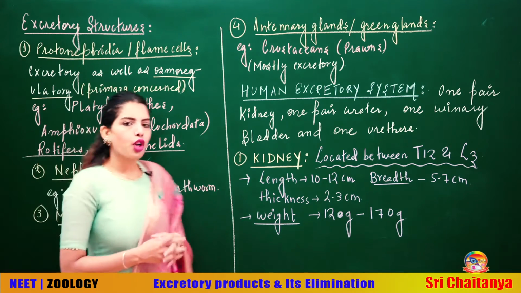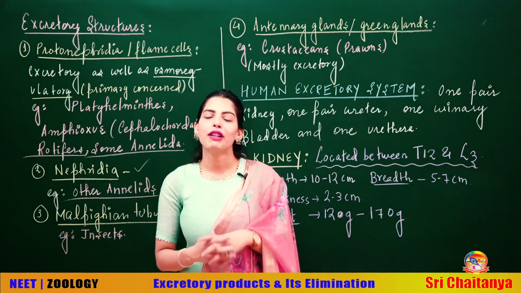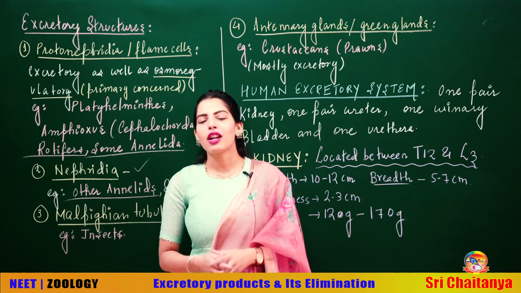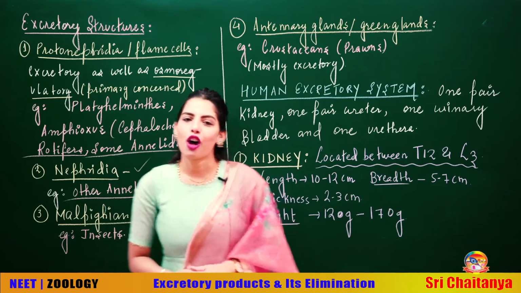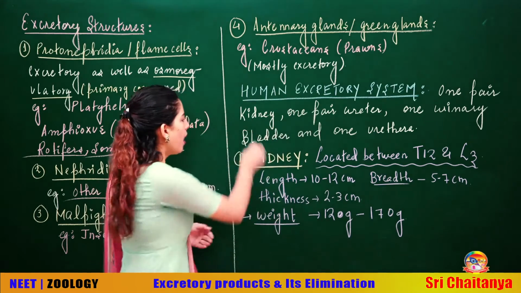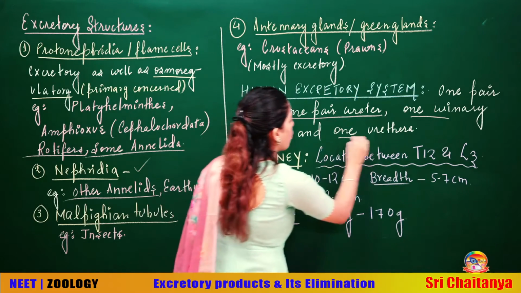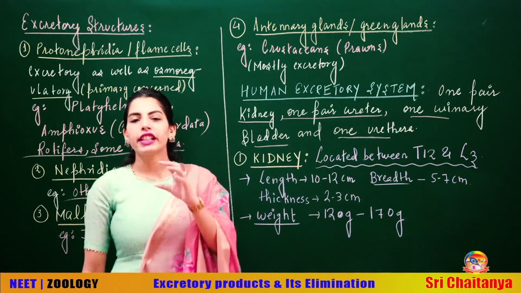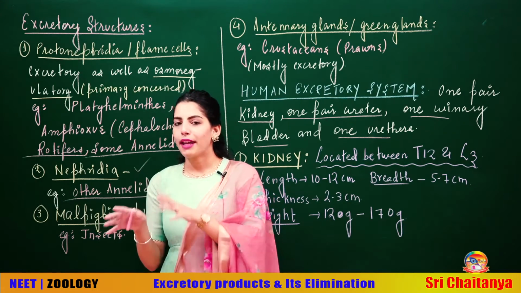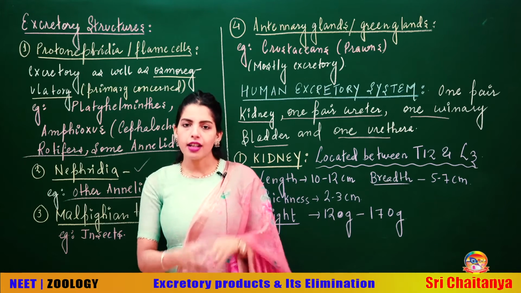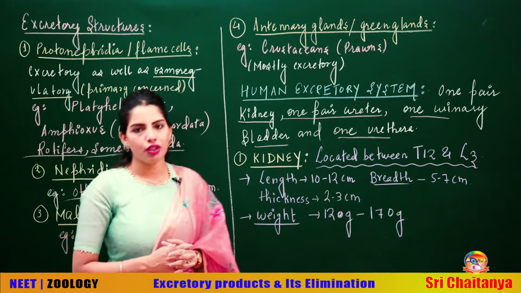Alright, now talking about the excretory structures found in humans, because we are studying human physiology. So we have a proper excretory system. The human excretory system consists of a pair of kidneys, one pair of ureters, one urinary bladder and one urethra. So we have kidneys for excretion, but the entire excretory system is formed of one pair of kidneys, one pair of ureters, one urinary bladder and one urethra. That's the human excretory system.